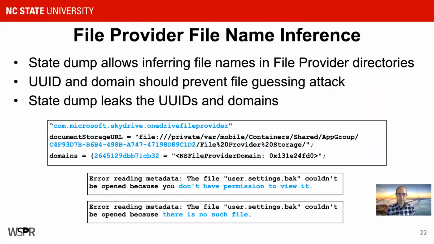The third vulnerability is related to the file provider, file name inference. For context, it's important to understand that there's an interesting trait in iOS where if you try to access a file with a certain call, you'll get one of two errors back that give away some information. It'll say you don't have permission to view this file, or it'll say this file does not exist. There is no such file. Because of that, if you know the file path for a file, you can infer whether it's on the phone or not by just checking that file and seeing which error you get back.